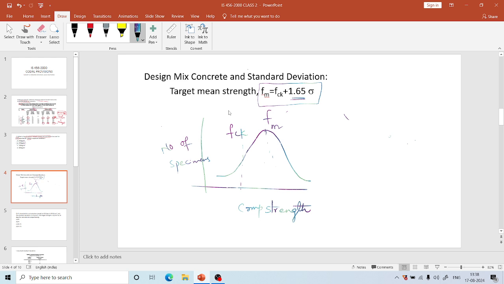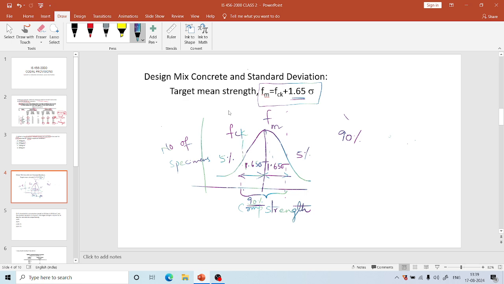We know that for 90% of the data to be within these limits, the deviation from the center is to be 1.65 times the standard deviation. And on the right side also, if we take 1.65 times the standard deviation, 90% of the test results fall within these limits, and the remaining 10%, 5% may fall this side and 5% may fall this side. It is on the higher side.